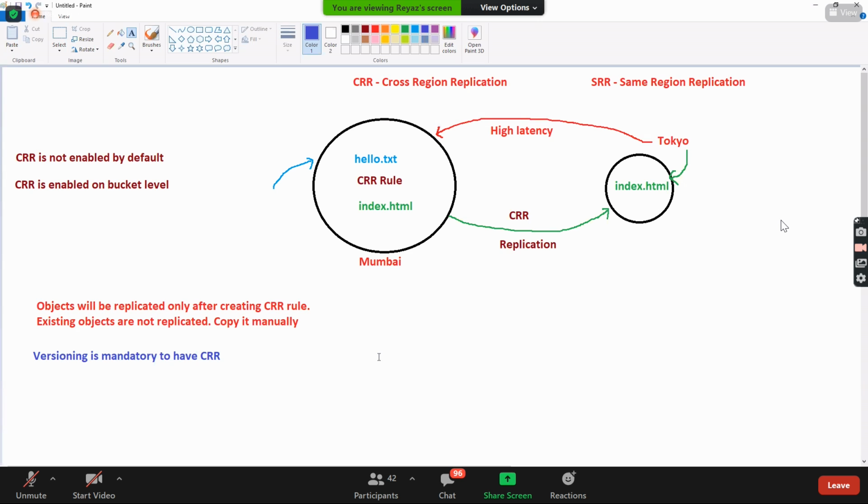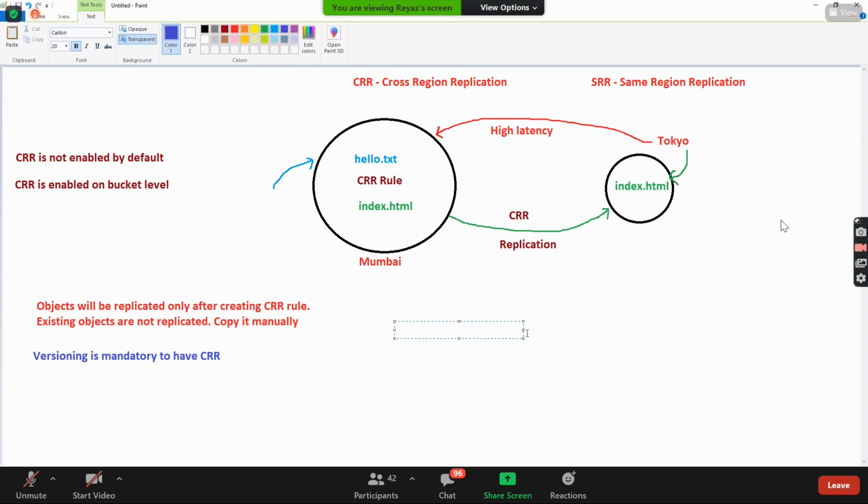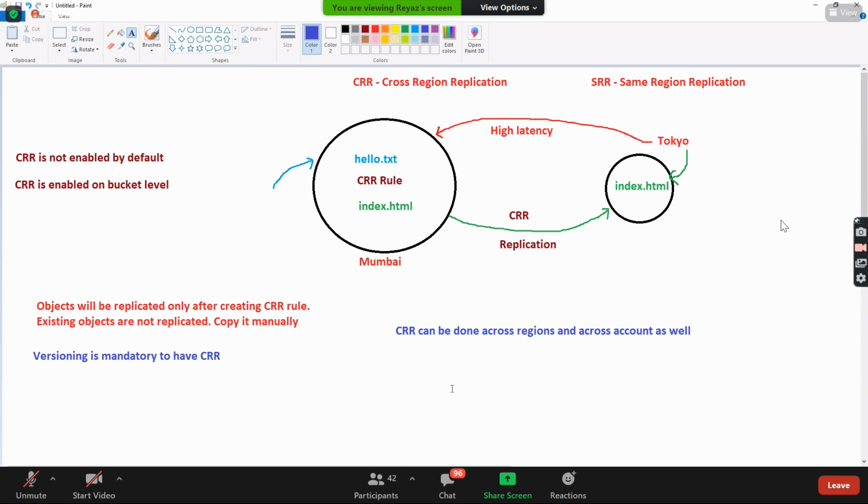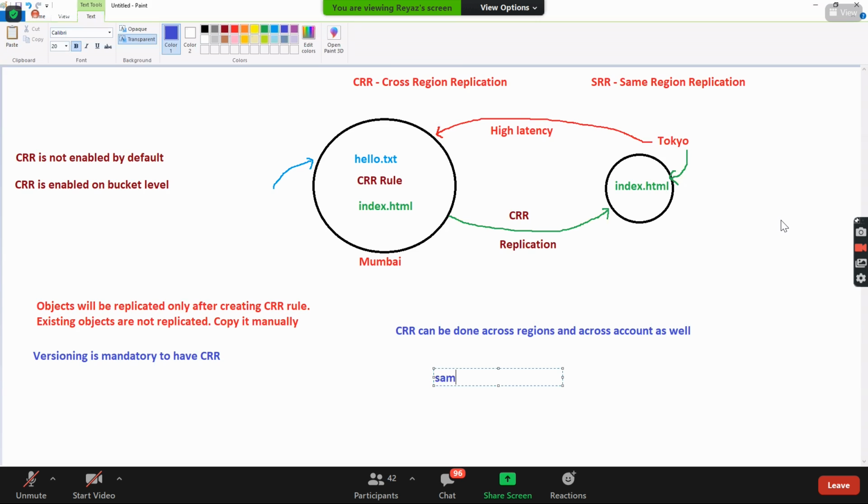And another wonderful thing here is, CRR can be done across region and across account as well. So you can do the replication in a different account also completely. That is also possible.